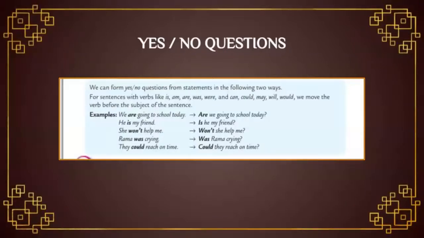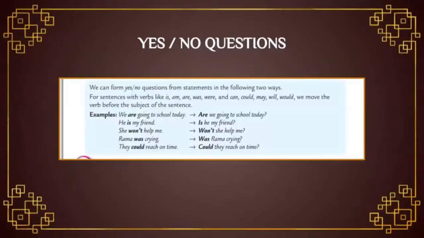Let us move to the second one. He is my friend. Find out the subject and verb. Subject is he. Verb is is. Now form the yes or no question. Is he my friend? Question mark. Let's move to the third one. She won't help me. What is the subject and verb? Subject is she. Verb is won't. Just change the positions of the subject and verb. Won't she help me? Question mark.